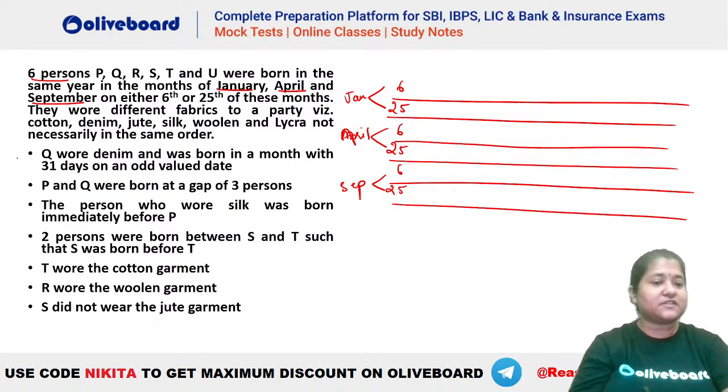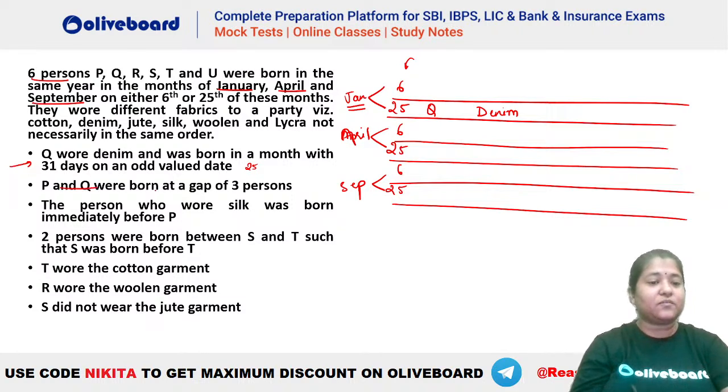So now the first information says Q wore denim and was born in a month with 31 days on an odd value date. The dates here are 6 and 25. That means we know that Q has to be born on 25th of a month. And the month should have 31 days in here. So the only month which is having 31 days here is January, right? So that means we know that Q denim has to be here only. So Q denim will be there on 25th of January.